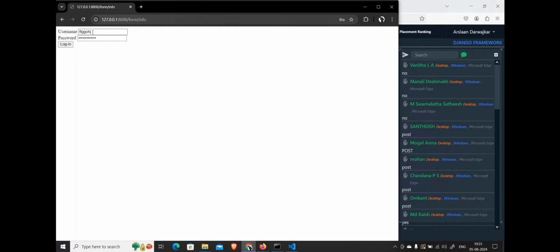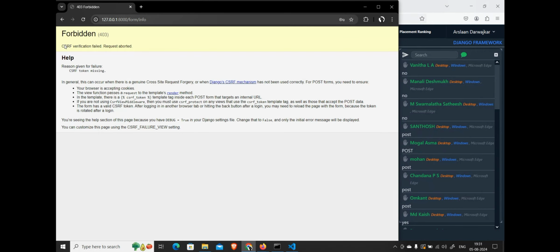If I write some data into this form, and if I try to submit this data by clicking on this login, Django is going to throw me this error. See what error it is showing me? Forbidden. Okay, 403 error it is giving me. What is this error? Nothing is missing. Don't worry, nothing is missing.